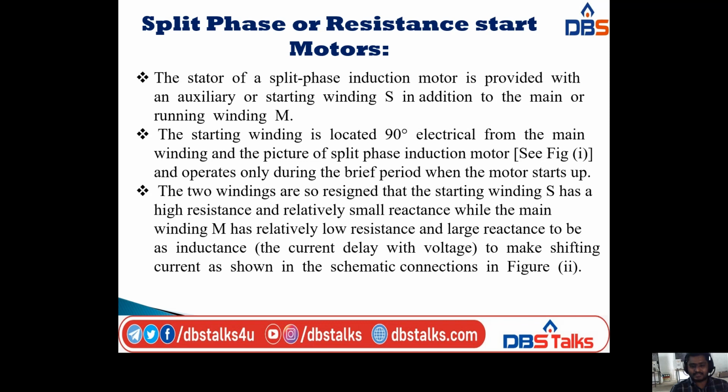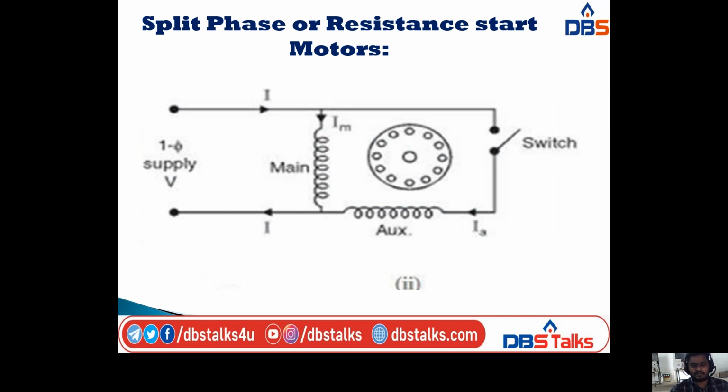To be inductive means the current lags the voltage, to make a shifting current, as shown in the schematic connections in diagram 2. That is the explanation for this diagram.